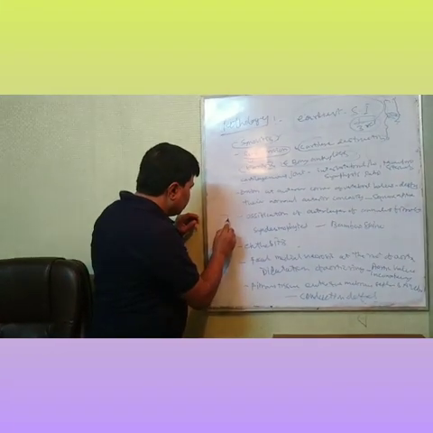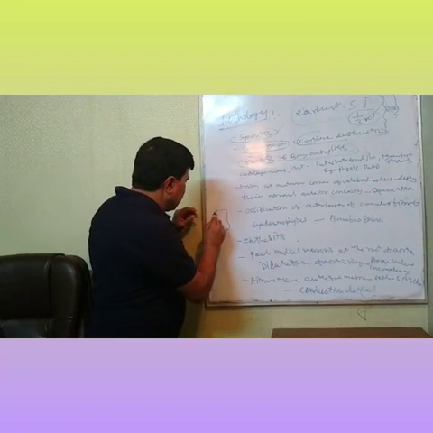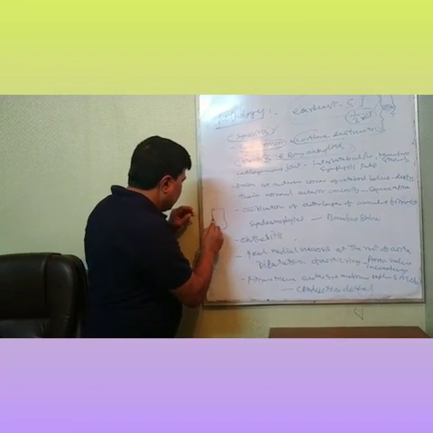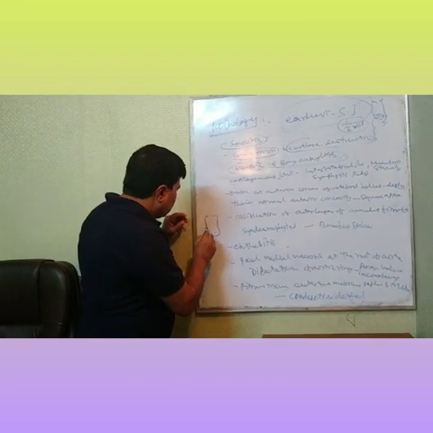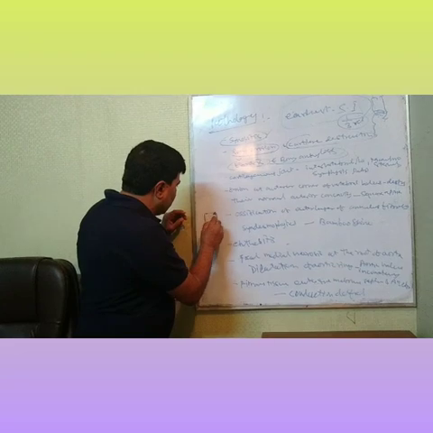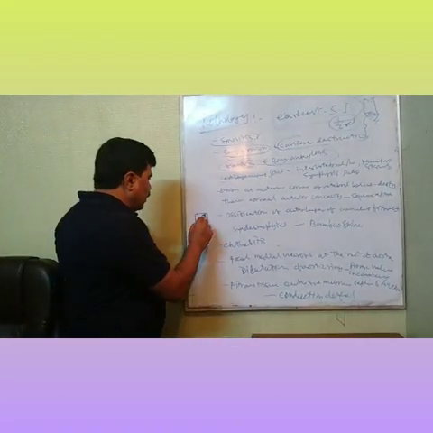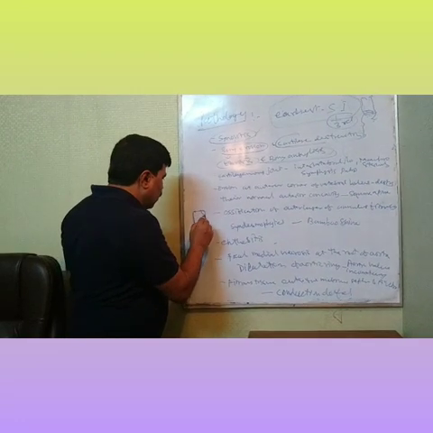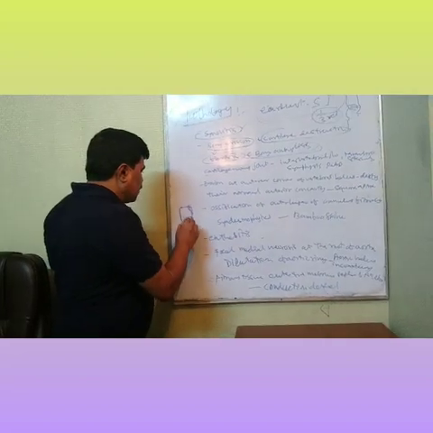If you see the vertebra from the lateral side, some concavity is there normally. But if this anterior corner gets destroyed, it becomes straight.